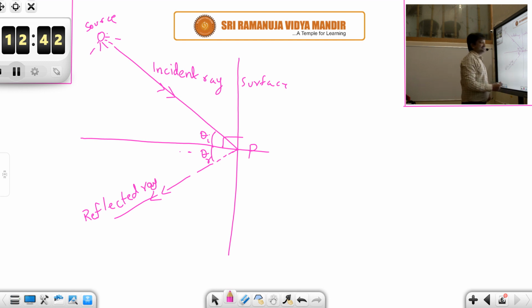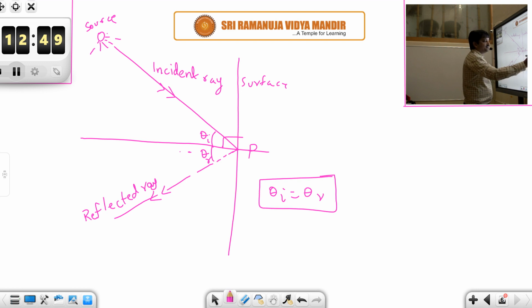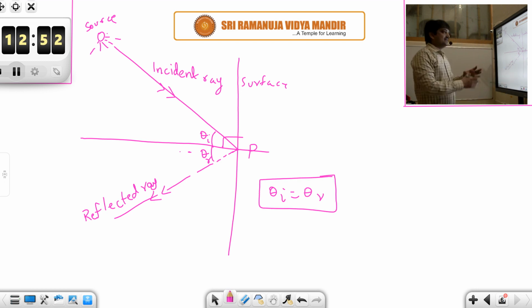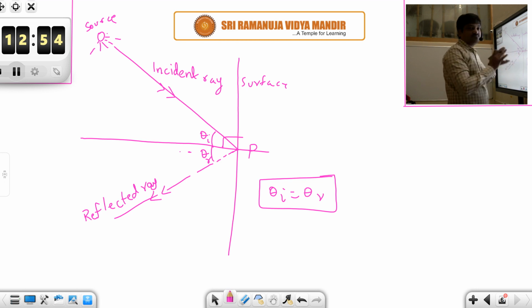Okay, and there is a nice property, you will see that theta I is equal to theta R. This is a very interesting property followed by light. Whenever you place a surface and a source in the same medium, the light ray that emanates from the source hits the surface and gets reflected, and it reflects in such a way that the incident ray and the reflected ray make equal angles with the perpendicular line to the surface.